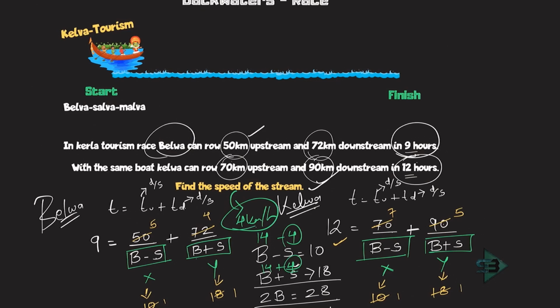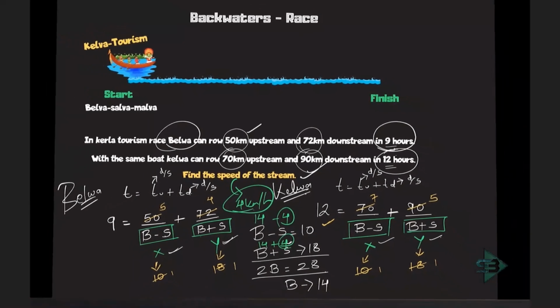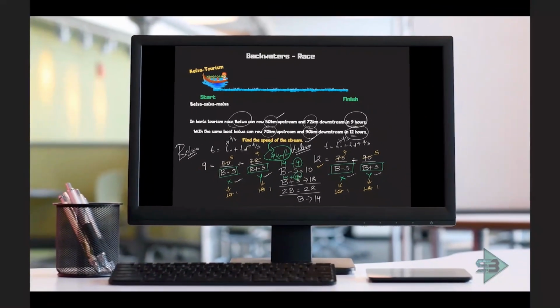So keep such an approach for such kinds of problems, because the only difficult part with this problem is, with the assumption of these values, you don't have to go ahead and solve the equation, because if you go ahead and solve the equation, that is when it becomes complicated. Even if I would have solved it for X and Y, this would have become 50 into Y, 17 into X, 9XY, and this would also be 12XY, which would have further complicated the problem. So make sure you assume certain values and get to the answer.